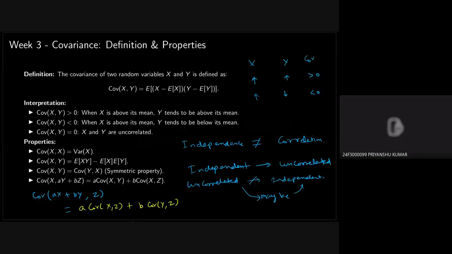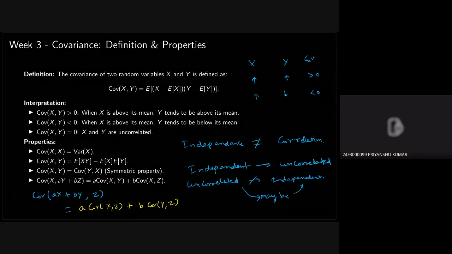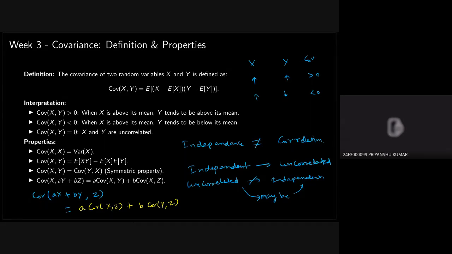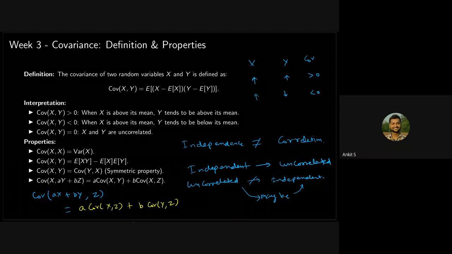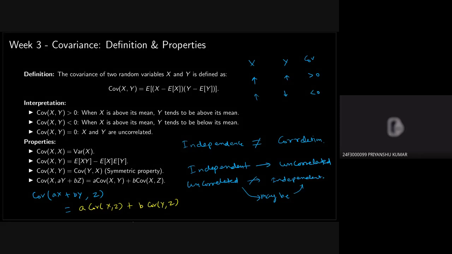So can we not do it independently? Can we replace ay plus bz by a small y, and then in the second step calculate the covariance of capital X and a small y, as in the second property? So what you are saying, can you explain once again? Yes, ay plus bz replaced by a small y function, and then we can calculate the covariance of capital X and a small y.